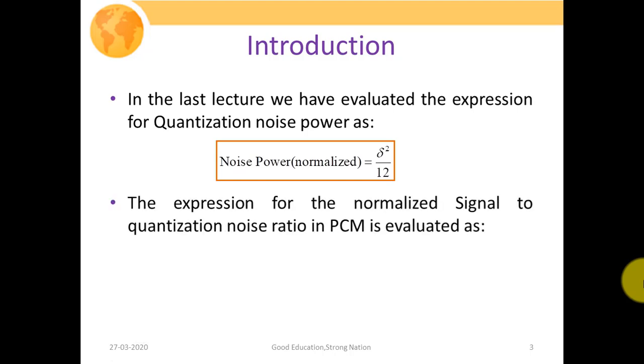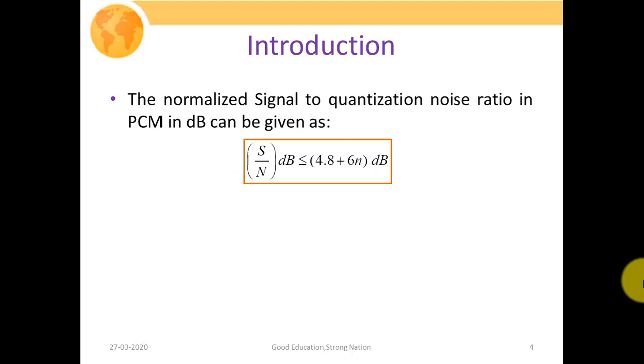The expression for the normalized signal to quantization noise ratio in PCM was also evaluated, and it was calculated as signal to noise ratio equal to 3P upon x max square into 2 to the power 2n, where P is the signal power, x max is the maximum excursion or the peak value of the signal, and small n represents the number of bits required to encode the sample value. This is what we evaluated in our last lecture.